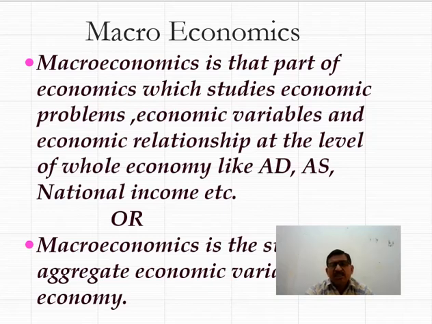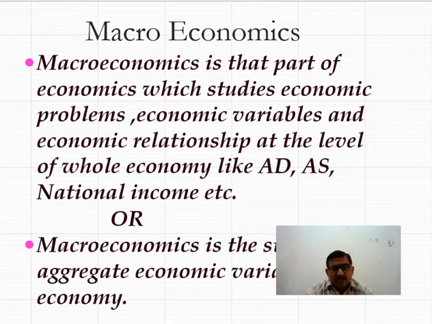When these three things, economic problems, economic variables and economic relationships, are studied at the level of the whole economy, it is called macroeconomics. Now suppose a 1 mark question is asked: give examples of macroeconomics. Simply write: macroeconomic examples are aggregate demand, aggregate supply, national income, output, employment, etc.